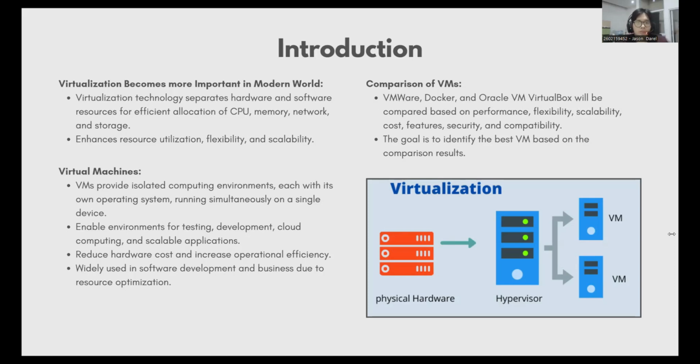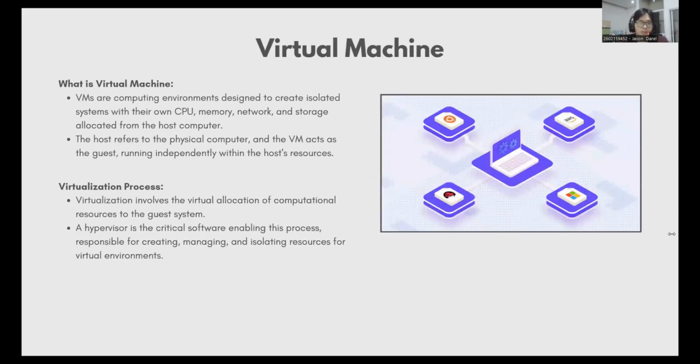So, what is a virtual machine? Virtual machines are computing environments. The main purpose of using a virtual machine is to create an isolated system. This isolated system will have its own CPU, memory, network interface, and storage that is allocated from hardware resources, like I said earlier. The host is the computer device that the virtual machine is installed in.